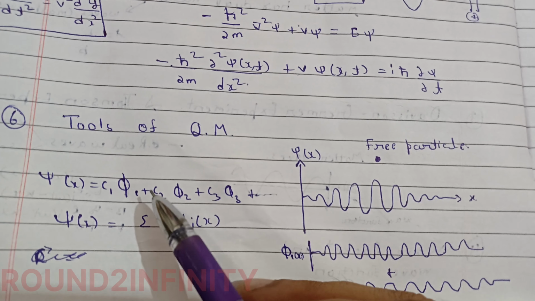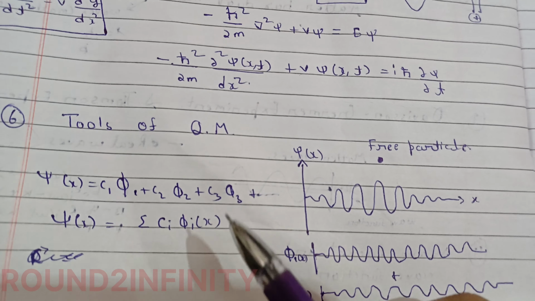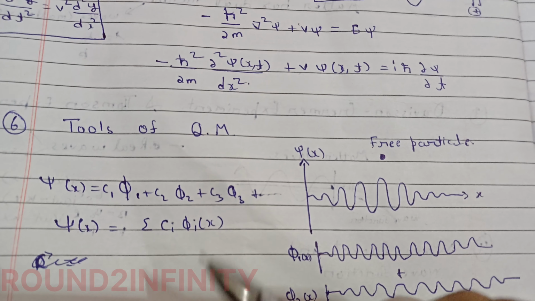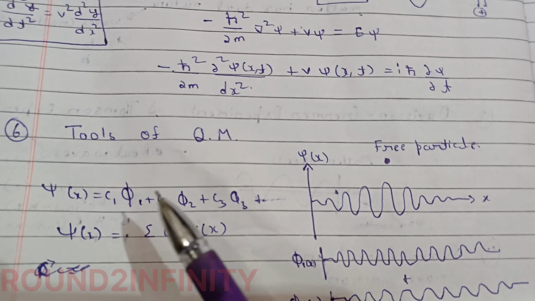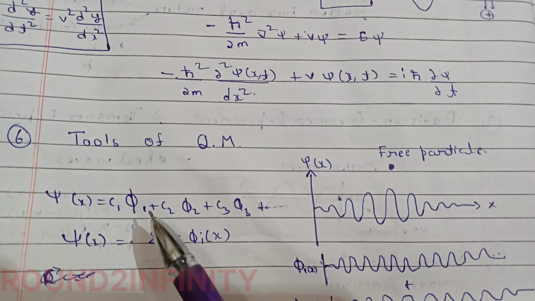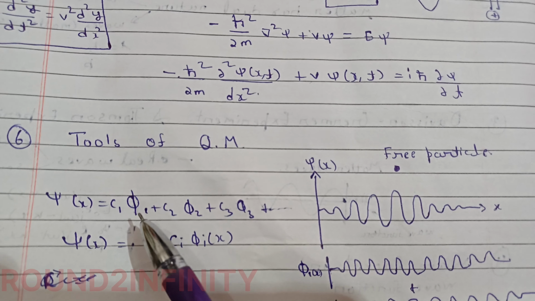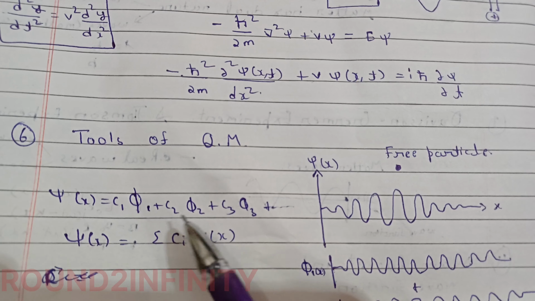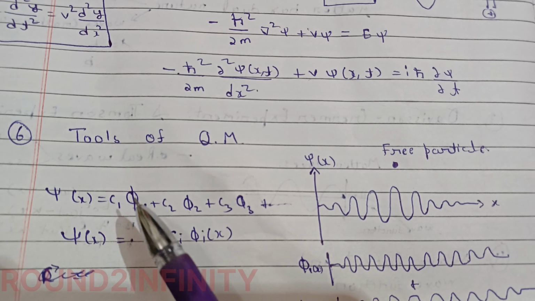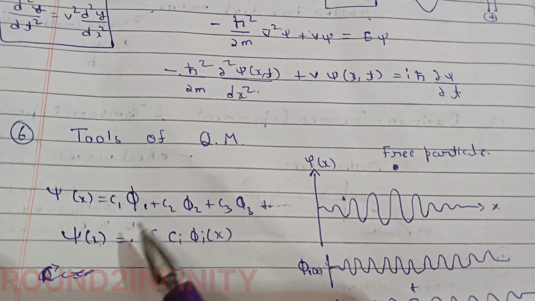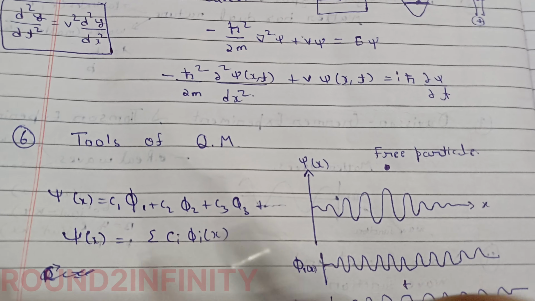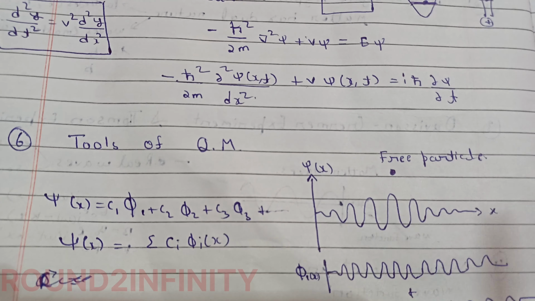Now see, phi 1, phi 2, phi 3 are all linearly independent of each other. What is the meaning of that? They are all perpendicular to each other, and no one function can be related to another using any function. You can see linear independence in my mathematical lecture.